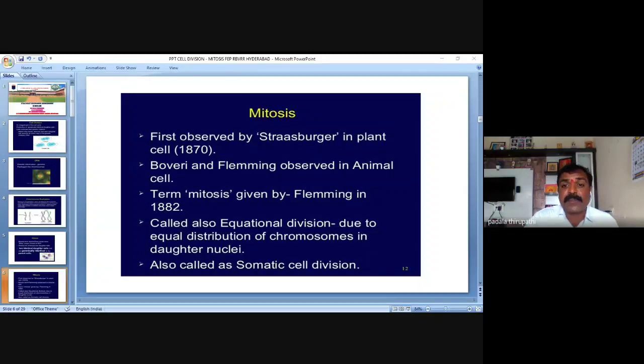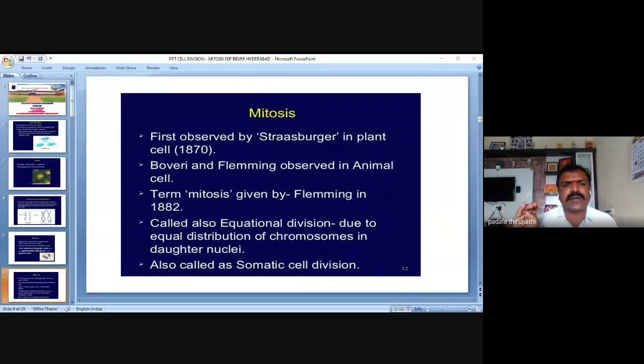Bovary and Fleming observed mitosis in animal cells. So who discovered mitosis in plant cells? Strasburger. Who discovered mitosis in animal cells? Bovary and Fleming. Clear? Yes, sir. But these three scientists, Strasburger, Bovary and Fleming, just identified or observed mitosis, but did not coin the term.